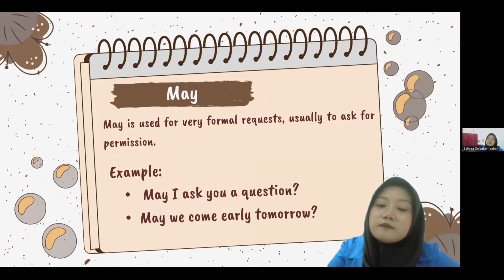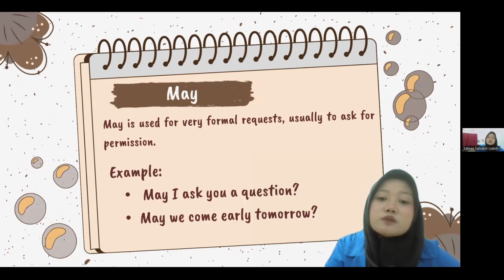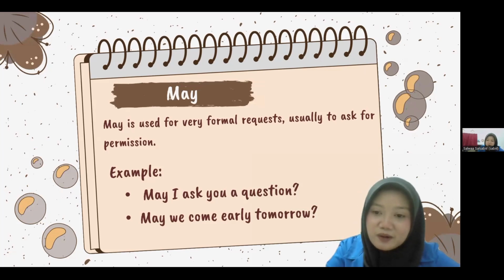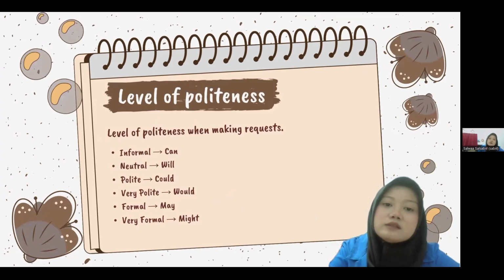And then we have may. May is used for very formal requests, usually to ask for permission. For example, may I ask you a question? Or may we come early tomorrow? And this is the level of politeness when making requests.